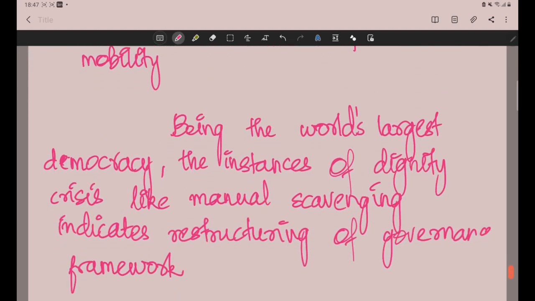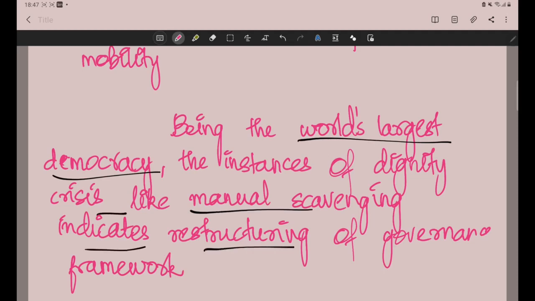Then the conclusion. It will be: India is the world's largest democracy, and instances of dignity crisis like manual scavenging indicate that there is a need for restructuring the governance framework in India. So that is like a warning. You have to end the conclusion on a positive note like this: although this is there, certain reforms have to be made. That is how you have to conclude your answers. Don't give rampant conclusions or directly criticize the government. So that is about the conclusion. So this episode is completed. Thank you.